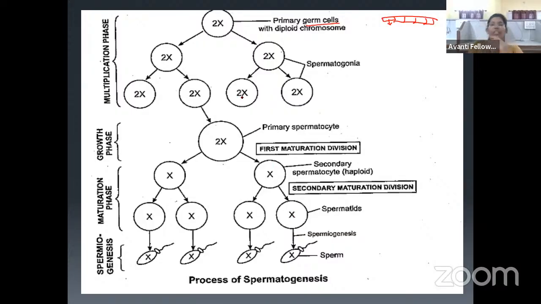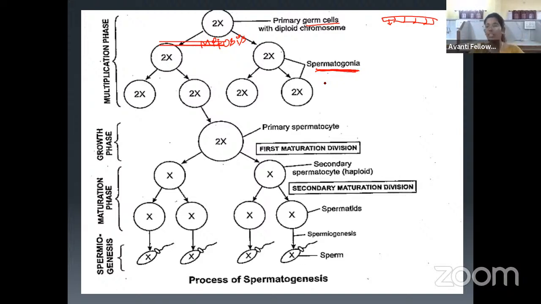So here, first it undergoes mitosis. As it undergoes mitosis, we get 2 daughter cells and they undergo mitosis again. So ultimately the daughter cells which we are getting here are called spermatogonia. Why is the mitosis happening here? Because if the number of cells is more, then the number of sperms will also be more.